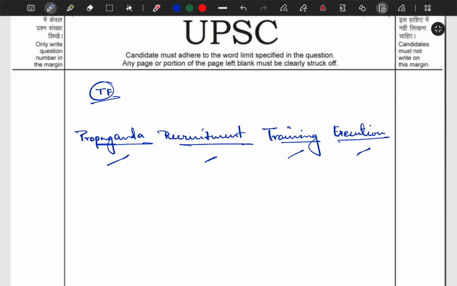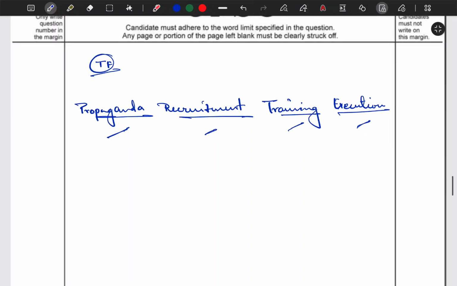And then, let's say, if you have to write examples of how terror financing happens in these stages, we can start with the propaganda part. So there might be some religious propaganda, there might be some state or non-state actors, but talking about these things becomes very controversial, so I'm avoiding talking about all these things.